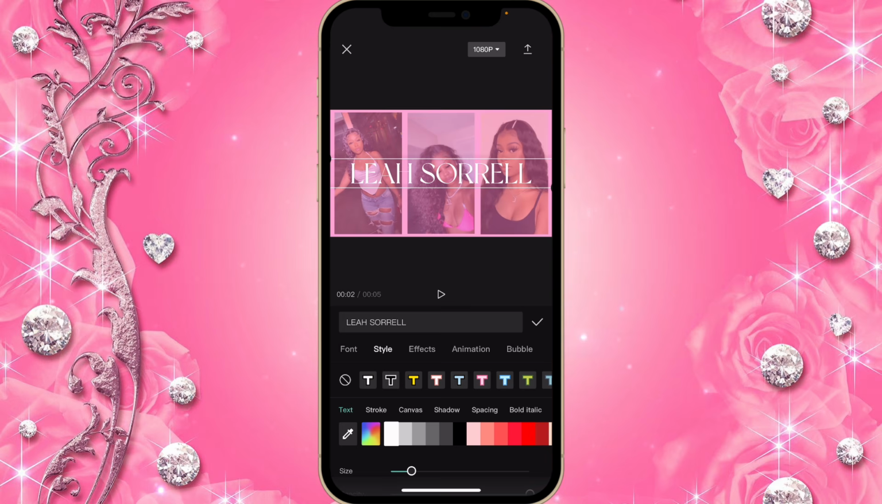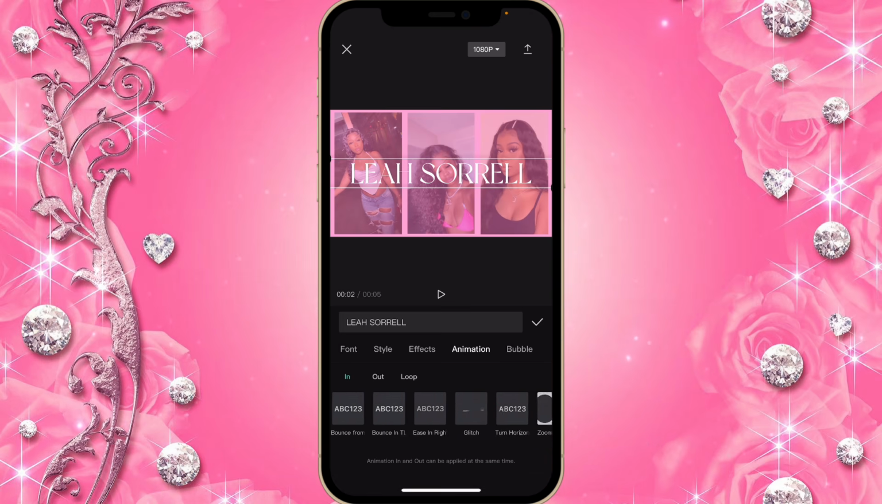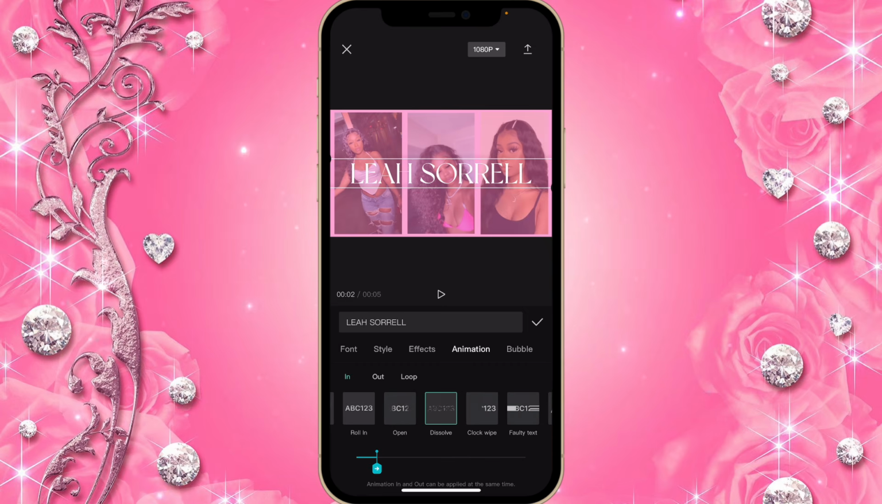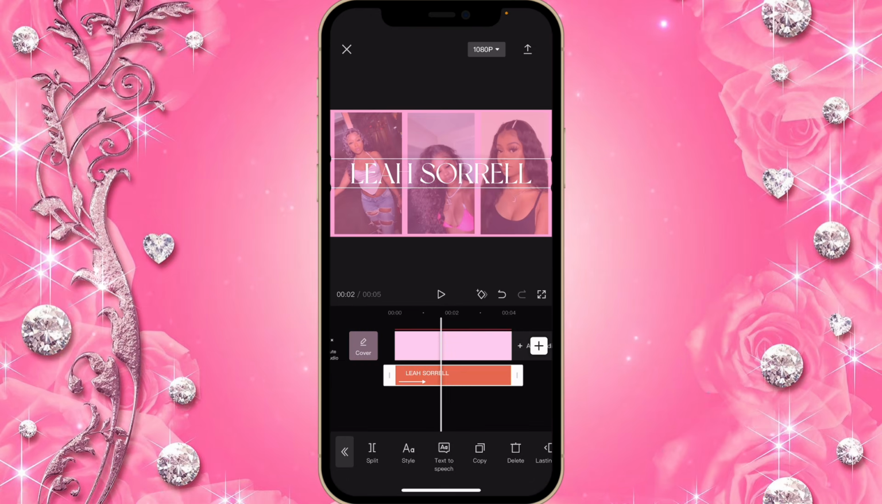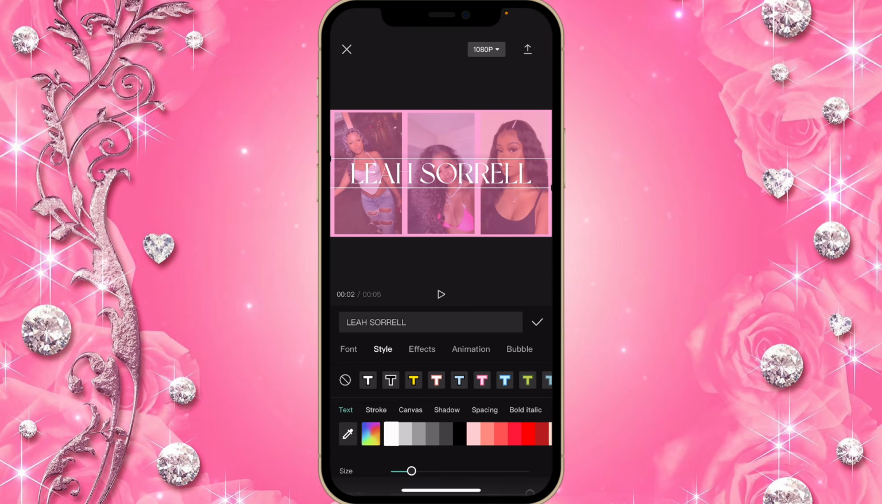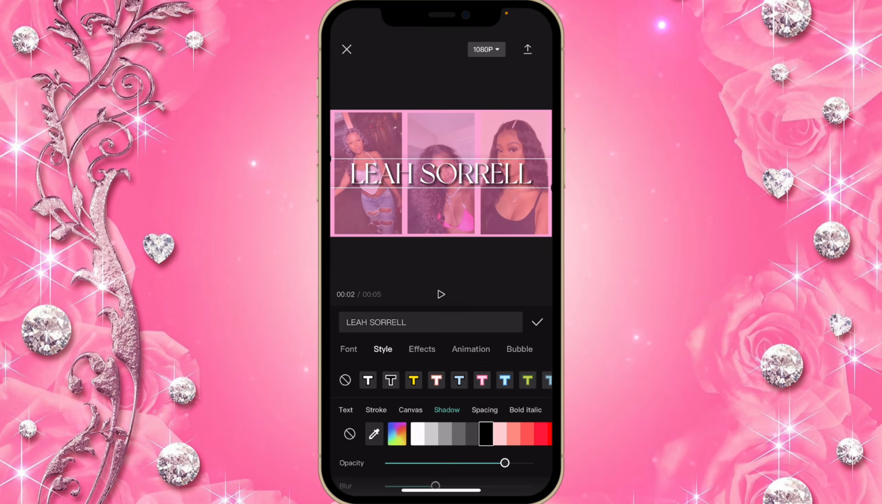Then you're gonna click on animation and you're gonna scroll till you get to dissolve. The duration was 1.1 second. And then now I clicked on style again. Then you're gonna click on shadow. You're gonna choose the black color and you're gonna decrease the opacity to 50 or 30. I think 30 should be fine.